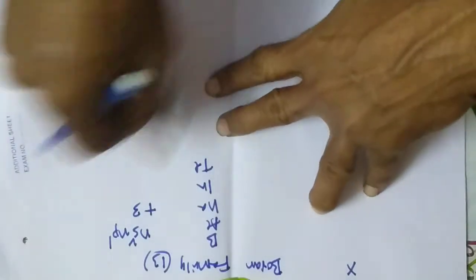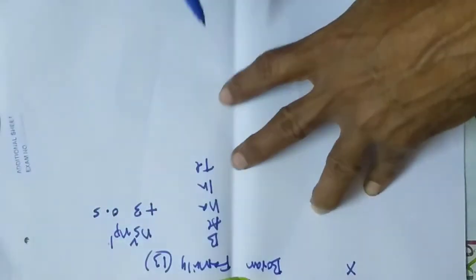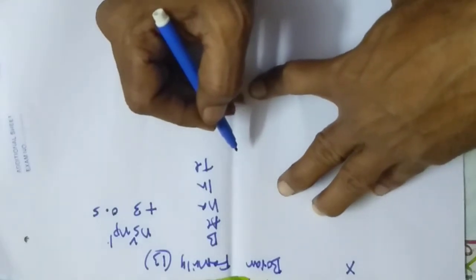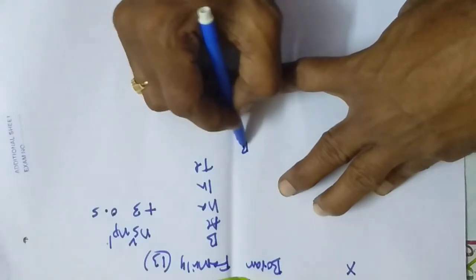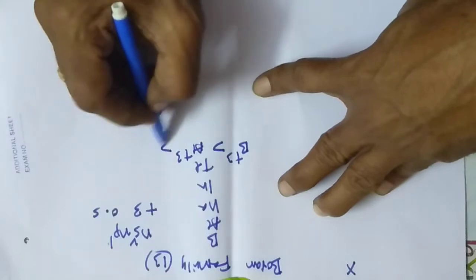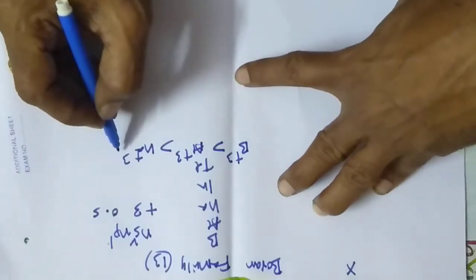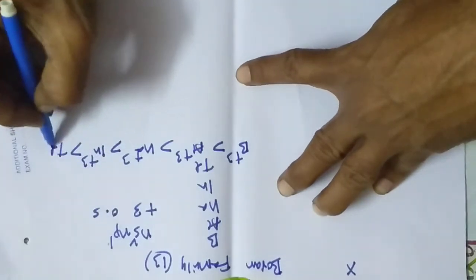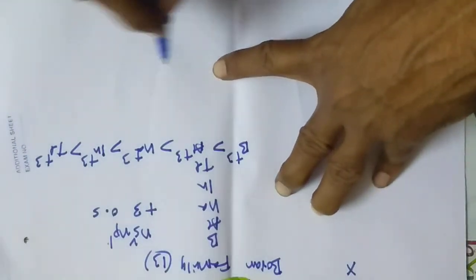But if they ask about the stability of the 13th group elements, B+3 is greater than Al+3, greater than Ga+3, greater than In+3, greater than Tl+3. You should kindly keep it in mind.